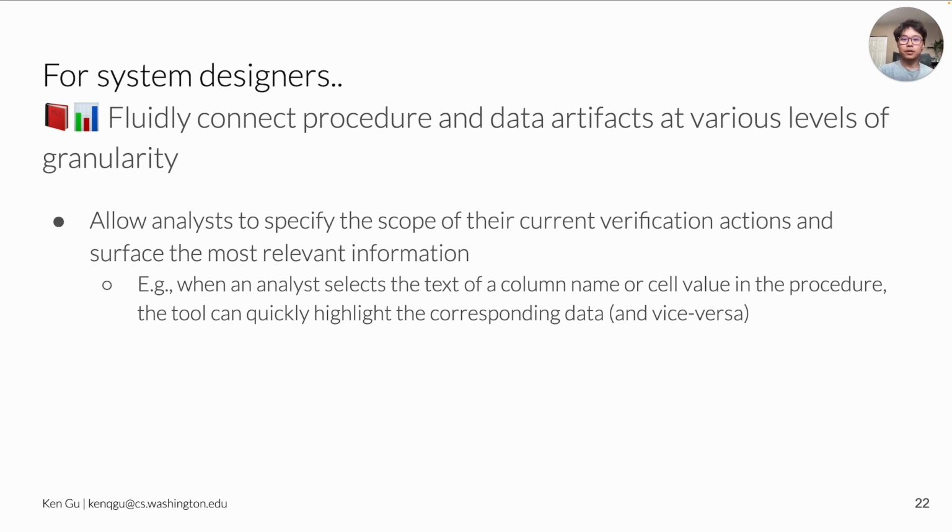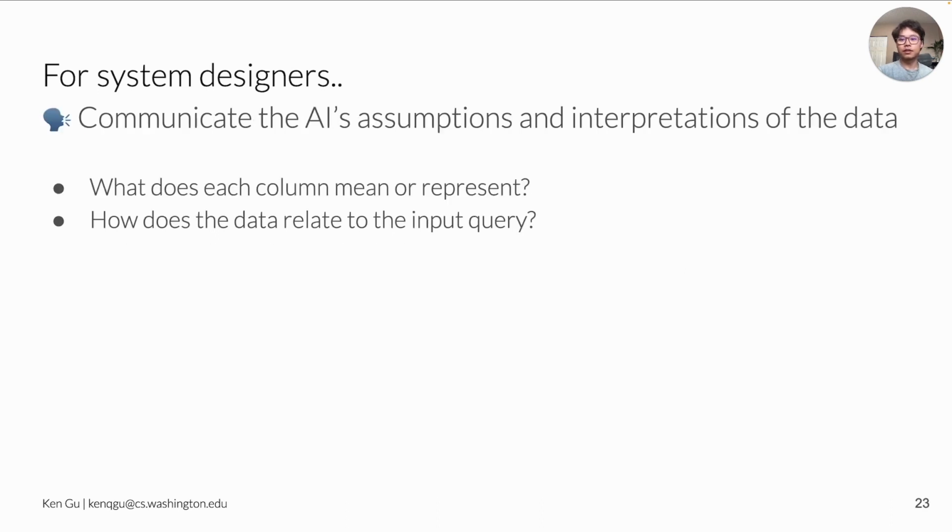An example to support this could be that when an analyst selects the text of a column name or cell value in the procedure, the tool can quickly highlight the corresponding data. Meanwhile, if the analyst selects a code snippet containing multiple data operations, the tool can highlight the corresponding data differences between the operations.